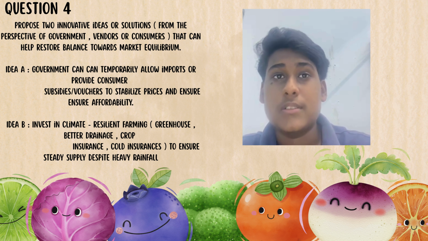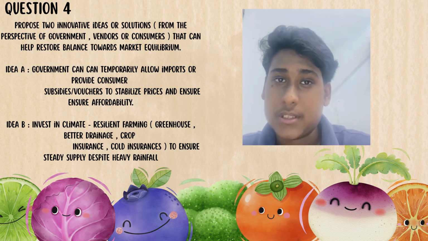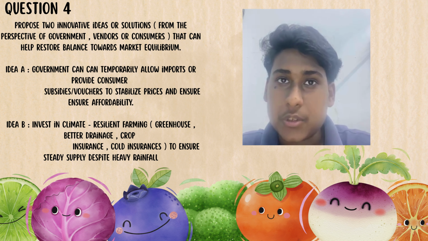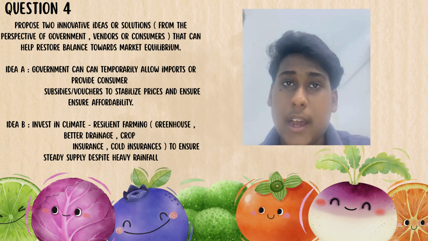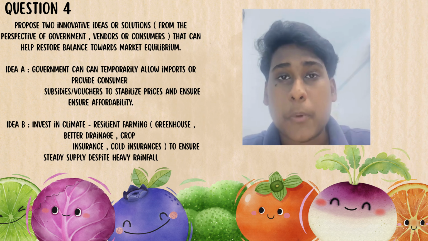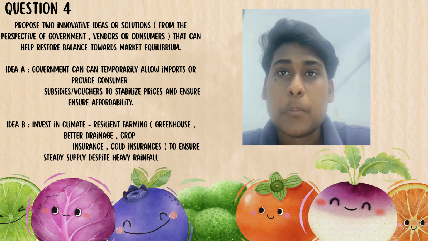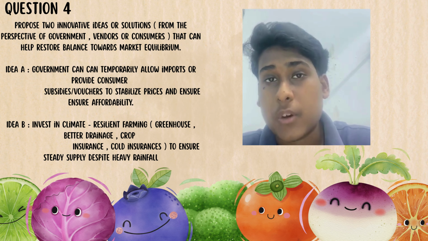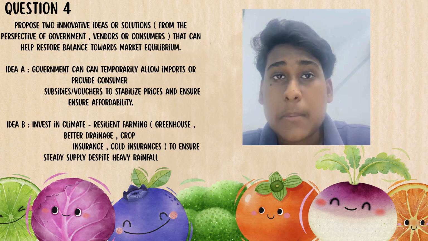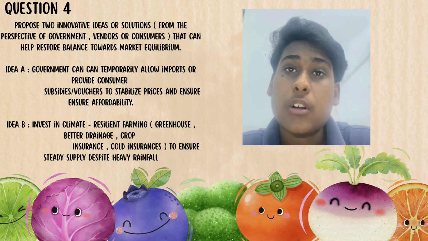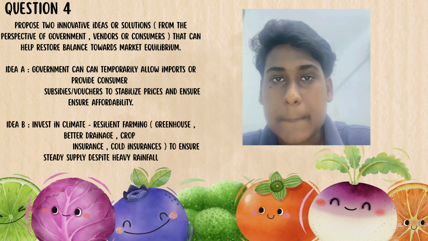Question 4. Two innovative solutions. To solve these issues, we suggest two innovative approaches. Number 1, idea A, which is government support. The government can temporarily allow imports or provide subsidies and consumer vouchers. This will stabilize prices and ensure affordability during crisis periods.